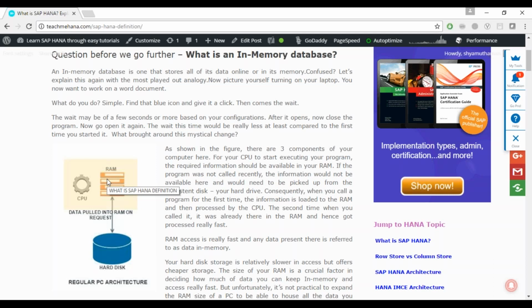Okay, no problem. So HANA uses the in-memory concept. It is not new at all. BW used to use something called BW Accelerator, BWA, which was like a mini HANA, a mini in-memory database.